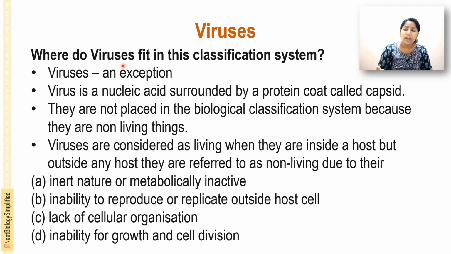We don't know whether we want to group viruses into living or non-living organisms, because they have a nucleic acid surrounded by a protein coat. A virus has an RNA or DNA structure surrounded by a protein called a capsid, and viruses are not placed in the biological classification system because they are non-living things.